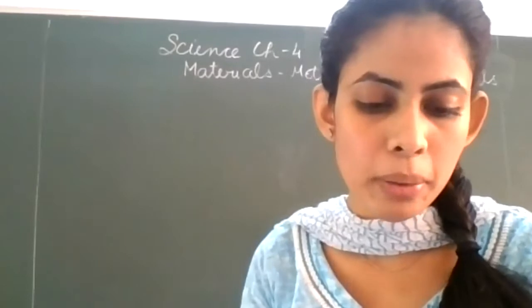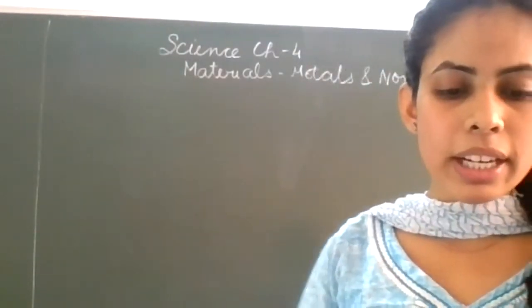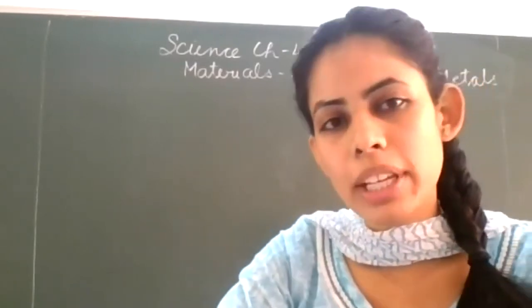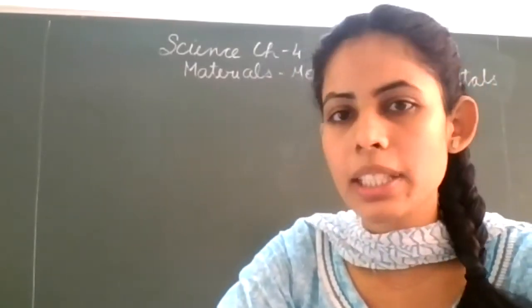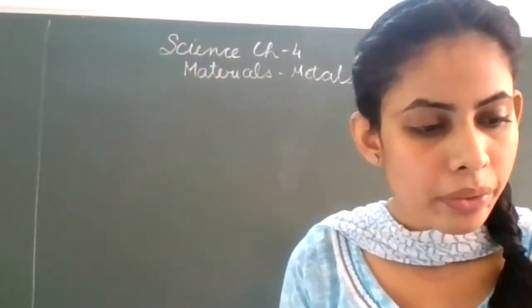We will perform many activities in this chapter, and study the uses of these metals and non-metals. It is a very interesting topic, a very interesting chapter.